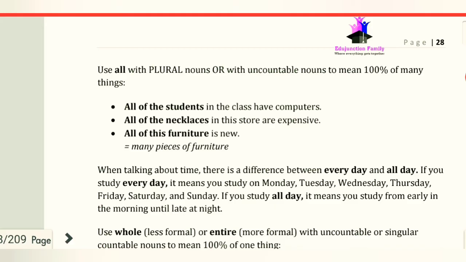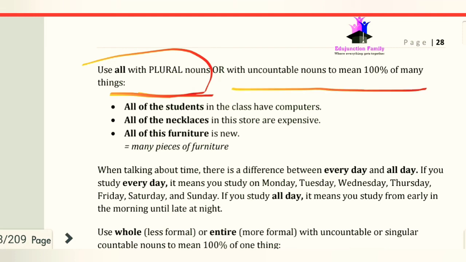Now all is used with plural nouns, or all can be used with uncountable nouns to mean 100% of many things. We can use all with uncountable nouns and with plural nouns.